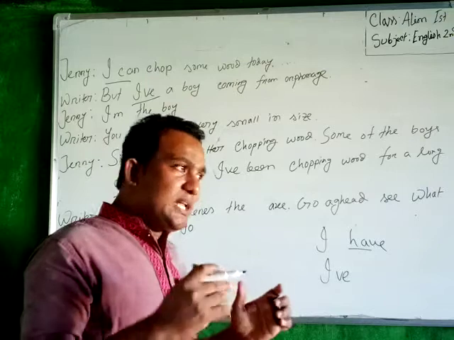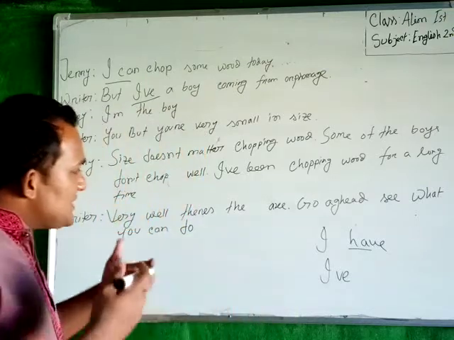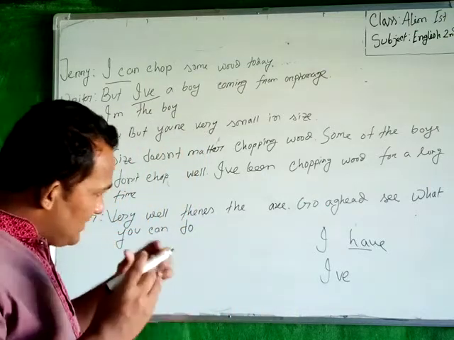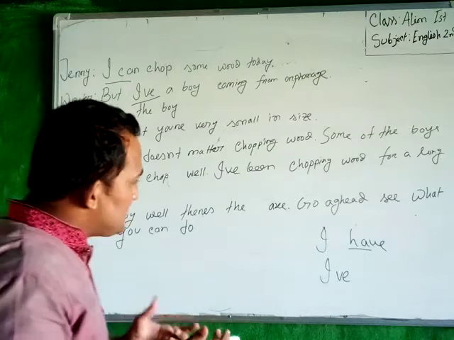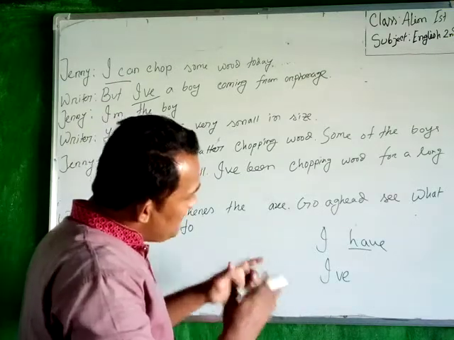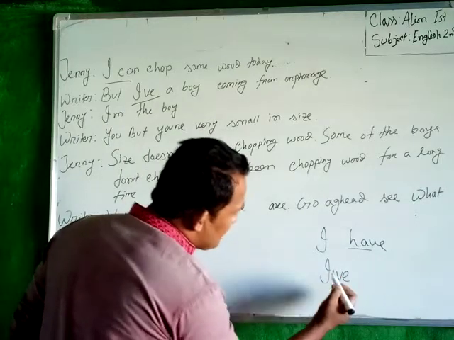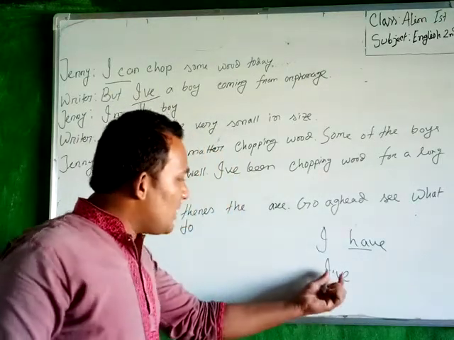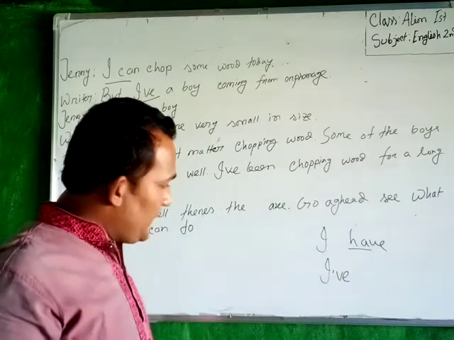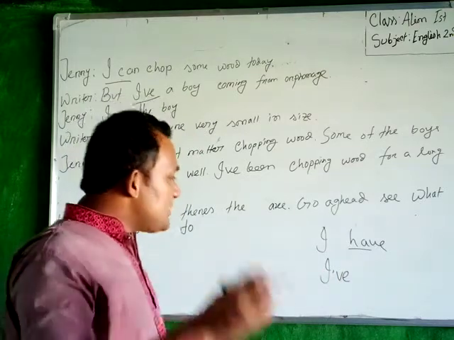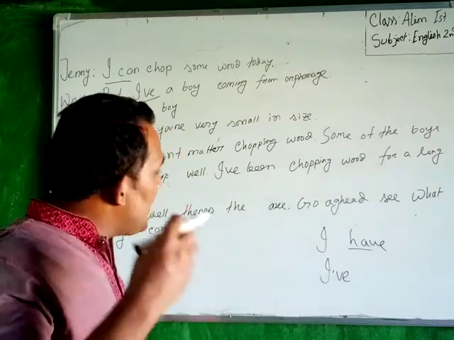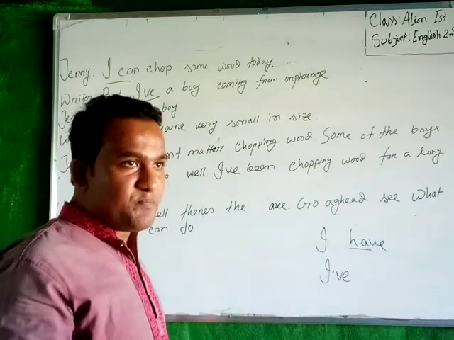If you find any missing letter, single or more, you have to give this sign, this comma. That is called an apostrophe. So apostrophe is used in place of any missing letter.